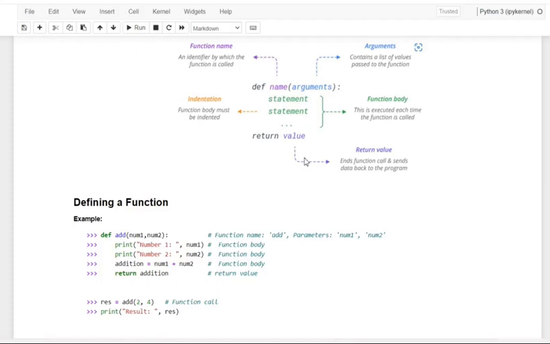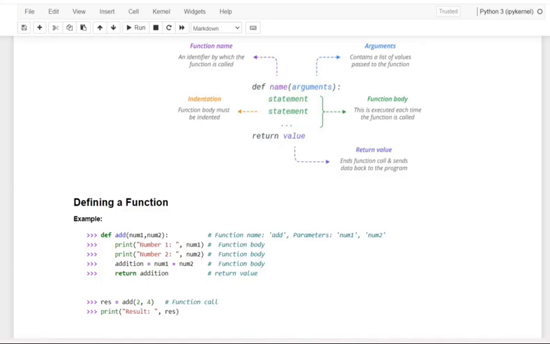Kindly take note of it, dear friends: while defining a function we use two keywords, def and return. The def keyword is mandatory and the return keyword is optional.